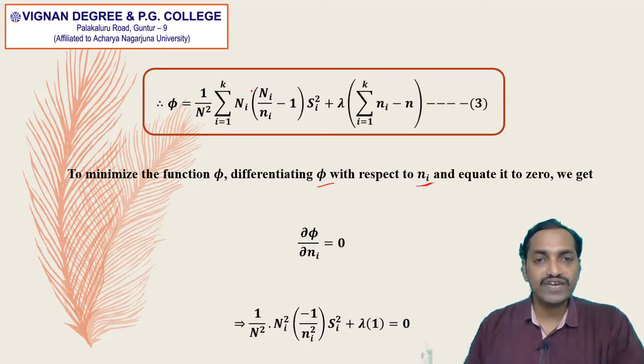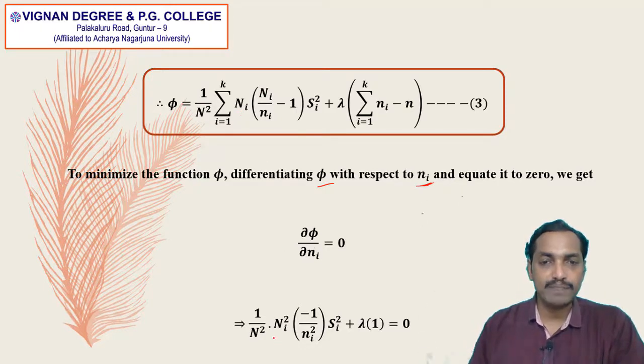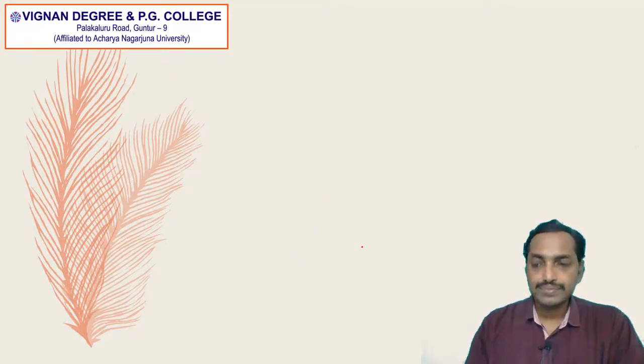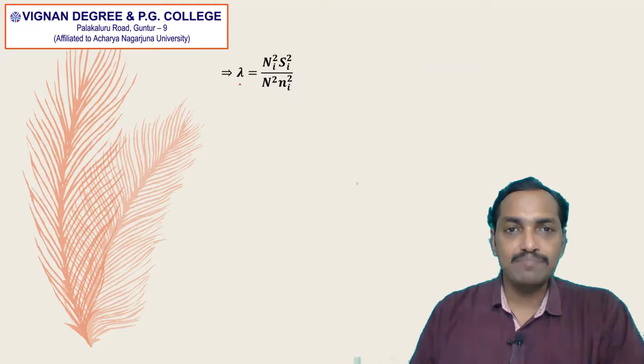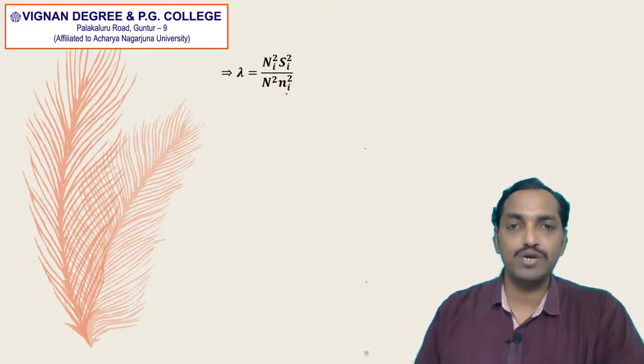So we are differentiating only the ith term: 1 by capital N square into the ith term, capital Ni into capital Ni becomes capital Ni square, and the derivative of 1 by small ni becomes minus 1 by ni square into si square, plus the derivative of ni with respect to ni is 1. So then that implies lambda is equal to Ni square into Si square divided by N square into small ni square.